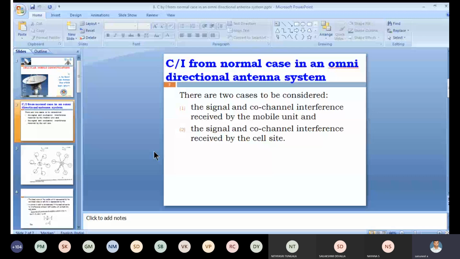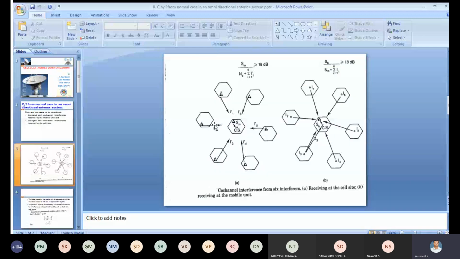In this figure, the first one shows the co-channel interference received at the cell site antenna. This is the central cell whose frequency is F1. These are the 6 co-channel cells, also using the same frequency F1. Here we have I1', I2', I3', I4', I5', I6', the interferences coming from these co-channels. Whenever the frequency reuse distance is small, we automatically get interference. That is the interference coming from these mobile units to this base station.